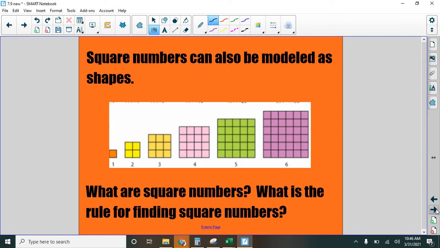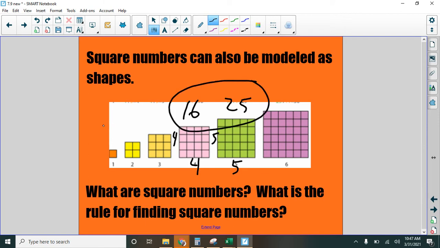Now, remember, and this lesson was a long time ago, we did this same kind of lesson, but with square numbers. Okay, what do you remember about square numbers? Square numbers are arrays that can be created into a square, right? Where the length and the width are the same, right? So we could take this one right here. This one is the number 16, and it is 4 times 4. Here we have 25. It is 5 by 5. Okay, so these are square numbers, right? Just like 1, 4, 9, 36.